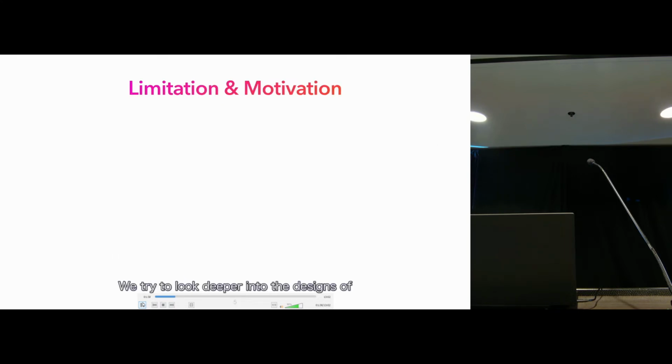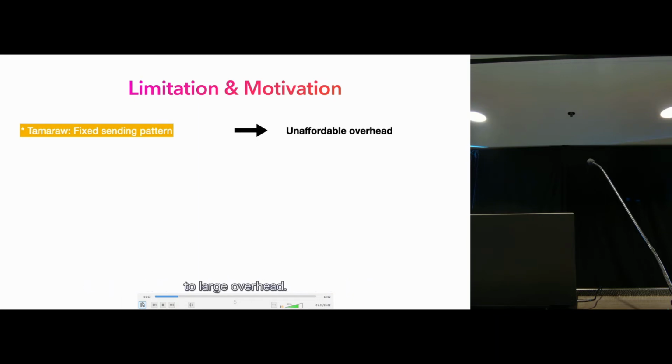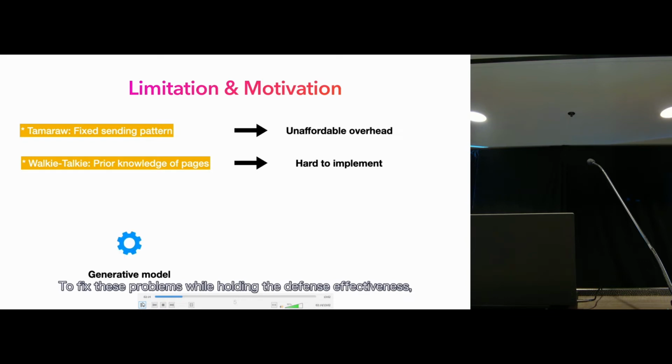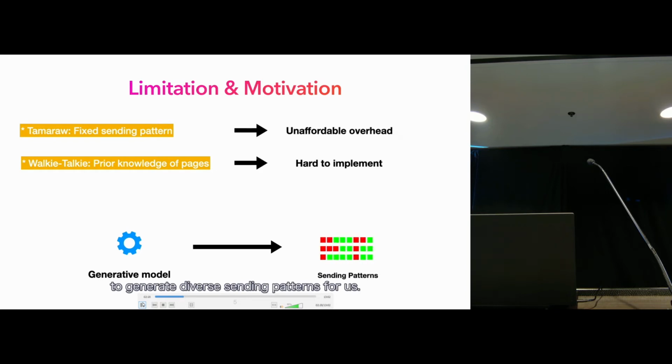We try to look deeper into the designs of those effective defenses and identify their problems. We find that Tamaraw forces packets to be sent at a constant rate, totally ignoring the characteristics of loading different pages, leading to large overhead. While Walkie-Talkie reduces the overhead by choosing a suitable sending pattern for each page, it assumes that we can know the pattern of the web pages in advance, which is hard to achieve in reality. To fix these problems while holding the defense effectiveness, we come up with the idea of using a generative model to generate diverse sending patterns for us.